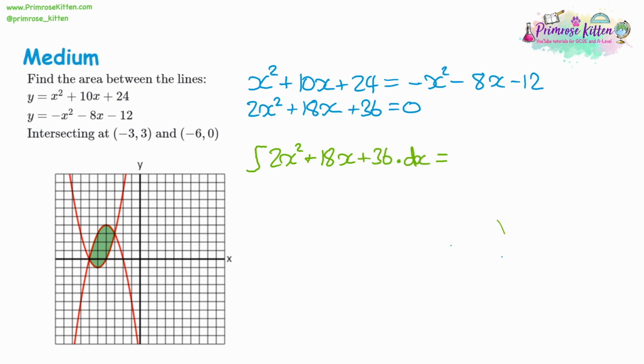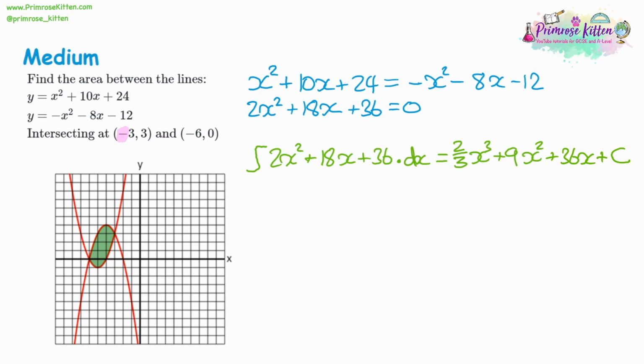So increase the powers by 1. X squared becomes x cubed, but we have to divide by the 3. Then the x becomes x squared. We have to divide by the 2. 18 divided by 2 is going to give us 9. Then we have the 36, which becomes 36x. And now we have the expression that we need to substitute into.